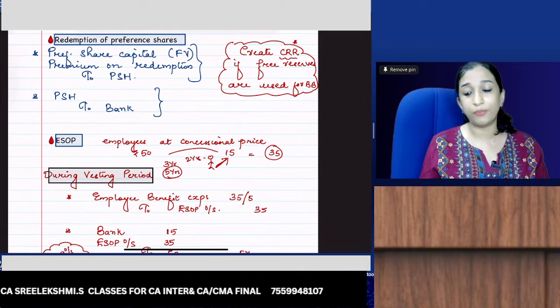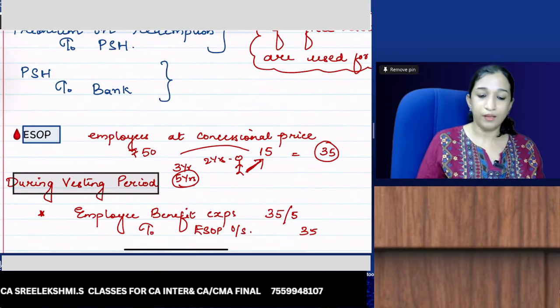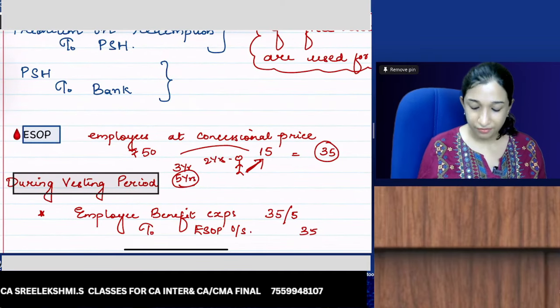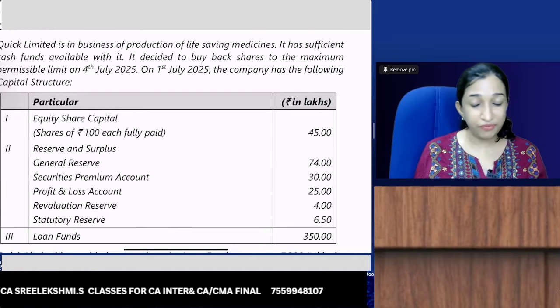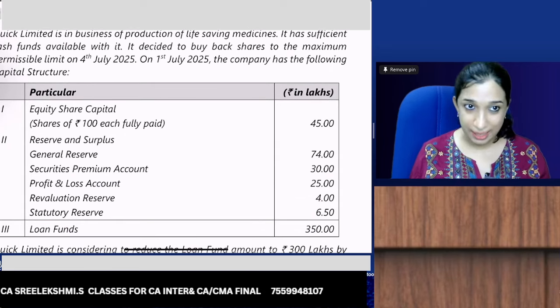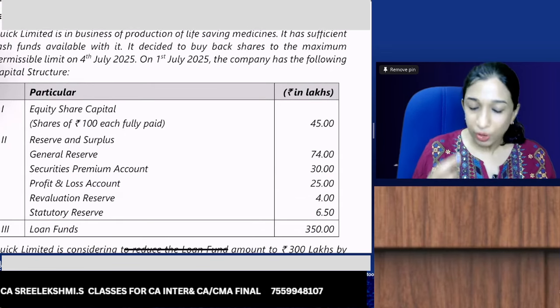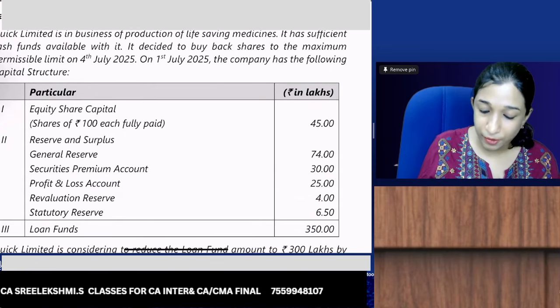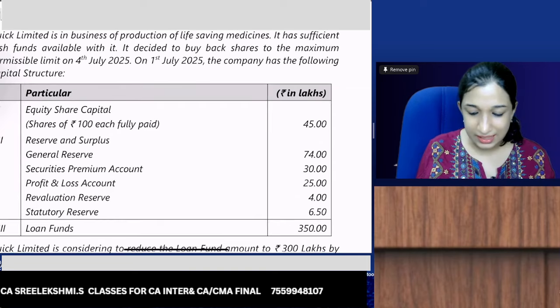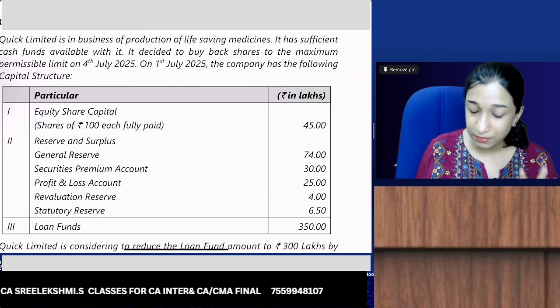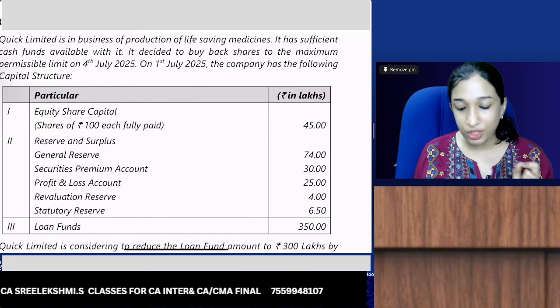So what I'm going to do is take the September 25 exam question. I'll read this case scenario, an 8 marks question. Quick Limited is in the business of production of life-saving medicines. It has sufficient cash funds available. It decided to buy back shares to the maximum permissible limit on 4th July, and on 1st July the company has the following capital structure.